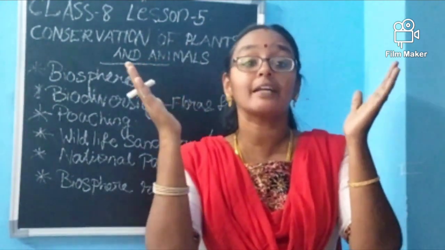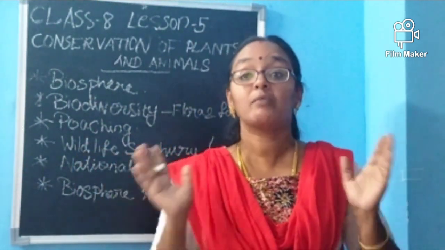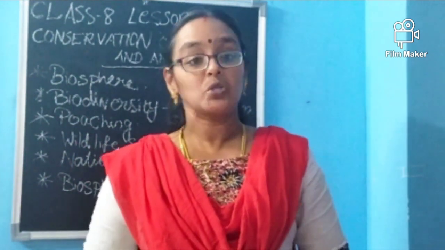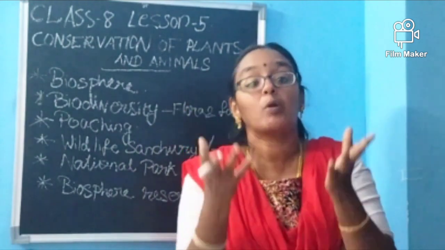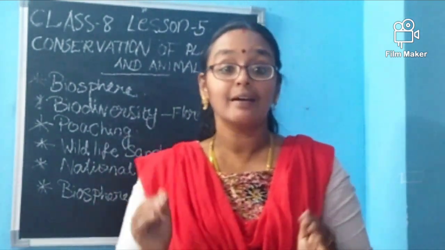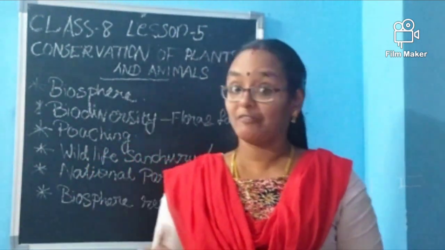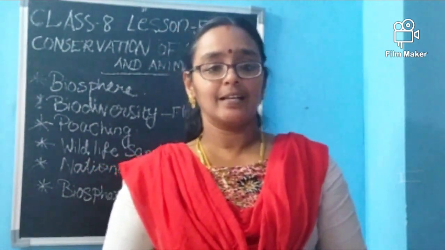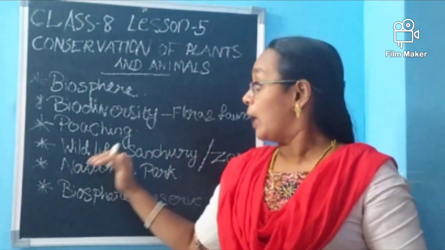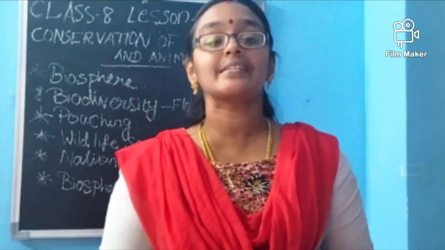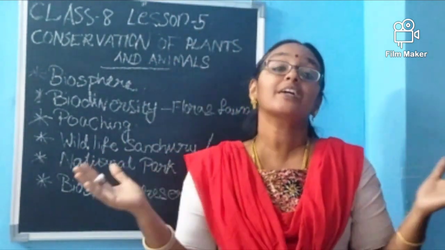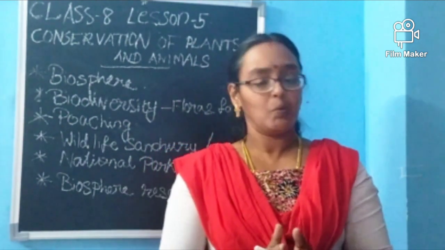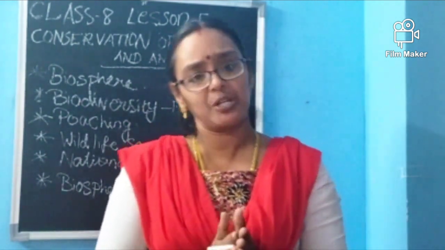If tigers are hunted much more, what will happen? One day the tiger will not exist. So what will happen? The food chain will be broken. It will be a big threat to the environment. So what the government has done is start sanctuaries and national parks for what? Protecting these animals. What are sanctuaries or national parks?